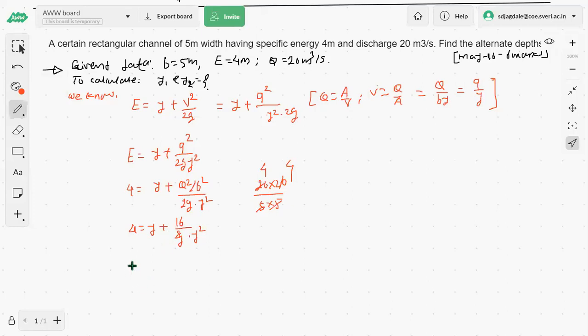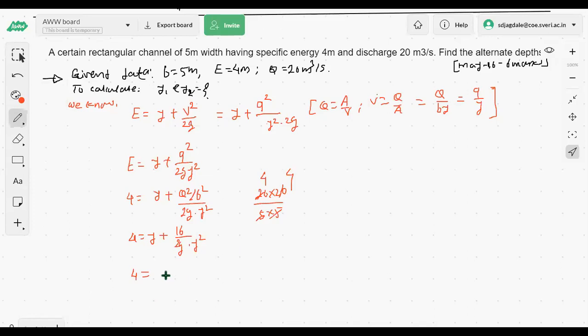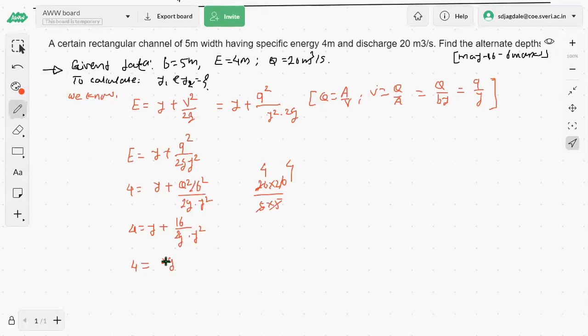So 4 is equal to, just make it a common denominator. 4 is equal to 2g y square into y, that is y cube, divided by 2g y square, plus 16 divided by 2g y square. Okay, that is 4 into 2g y square